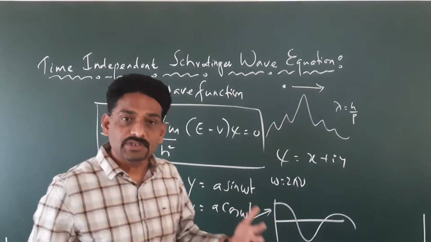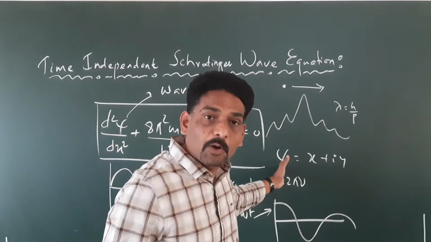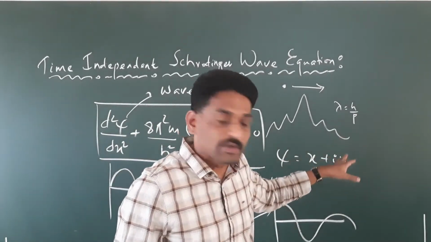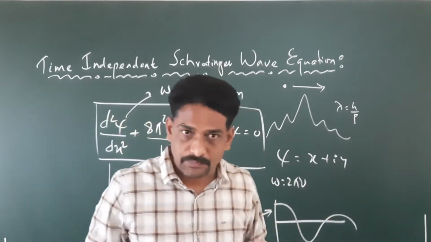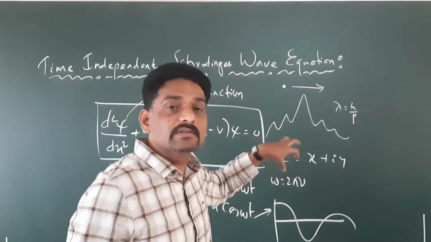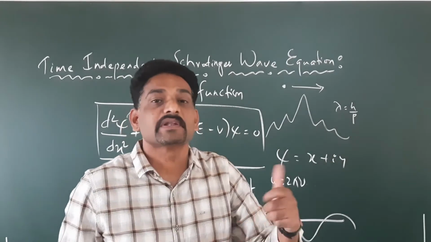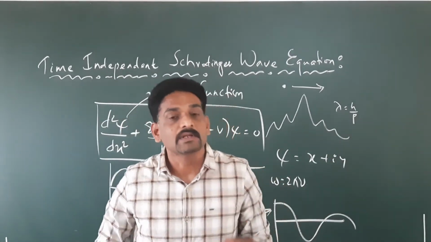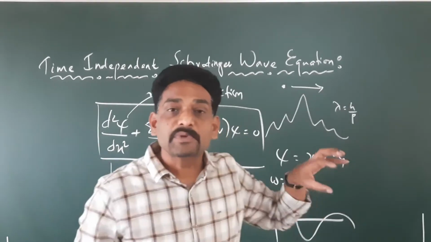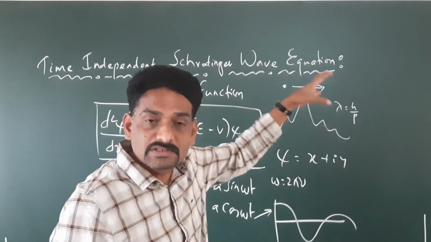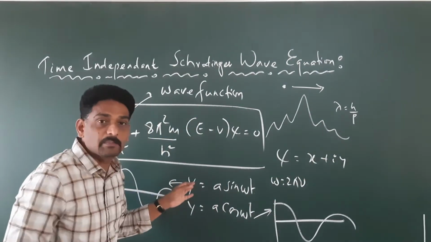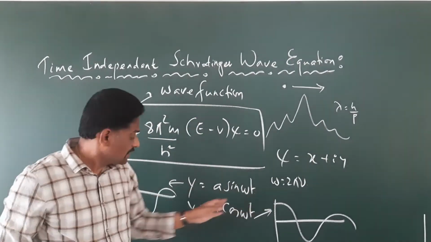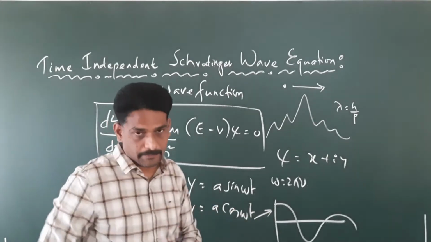Then the question is, we know that a complex equation involves a real term and an imaginary term, so it is complex in nature. So if psi is complex in nature, involving a real term and an imaginary term, why are we representing the time independent Schrodinger wave equation with a complex representation? Why can't we use a simple representation like y equals a sin omega t or y equals a cos omega t?